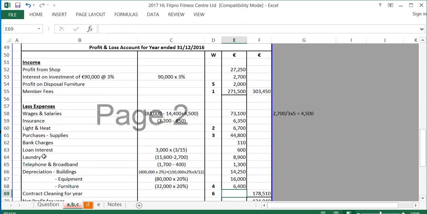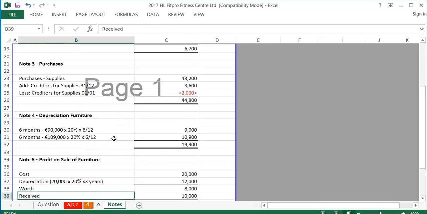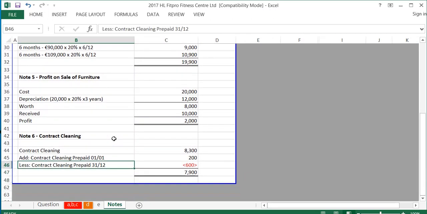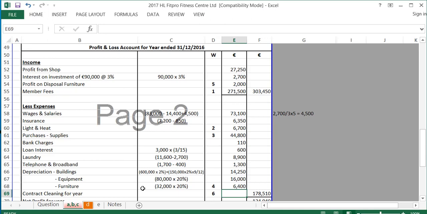Contract cleaning for the year, we're going to have a look at the note on that because there's a bit of workings there. So this is note 6, contract cleaning. So contract cleaning and payments is 8,300. We're going to add contract cleaning prepaid at the start, which we'll get from the top of the question of 200 because you add prepaid at the start. And we're going to take away contract cleaning prepaid at the end of €600, which we will get from note 2 to the accounts. So the contract cleaning in total comes to 7,900.